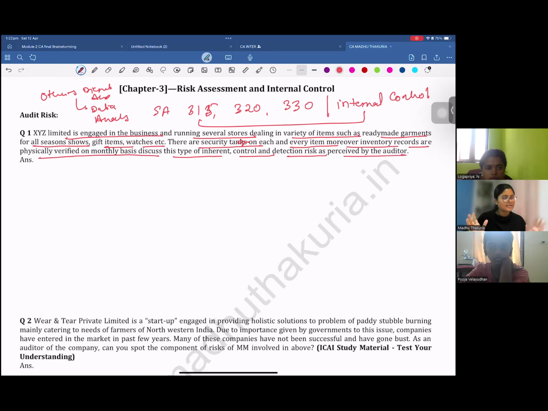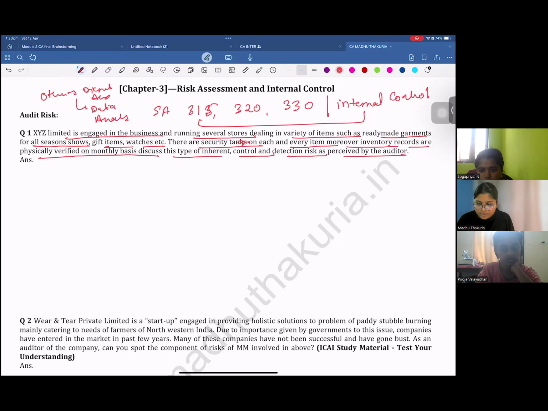They have given you a scenario in which there is a business. There are several stores, and items such as ready-made garments, all season gift items, watches are there. Each of these items has tags attached to it. A proper inventory record is maintained. Along with that, the inventory records are also physically verified. Now in this scenario, we have to identify the risk. What is the inherent risk, control risk, detection risk that the auditor perceives?